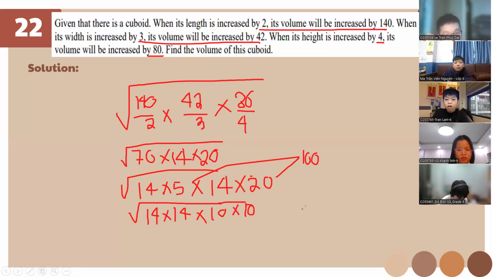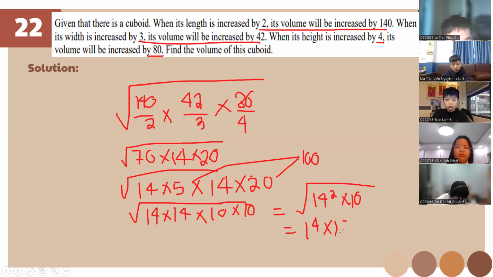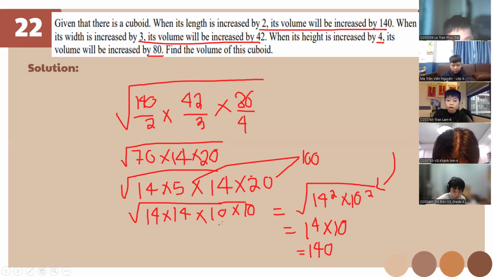So if you know the square root, it's 14 squared times 10 squared. If we apply it, it's gonna be 14 times 10, so the answer is 140. But isn't it supposed to be 100? The 10 one is supposed to be 100, right? Yeah. 5 times 20 is 100. But I just made it 10 times 10 to make it clear that if you square root that one, you'll get a 10.